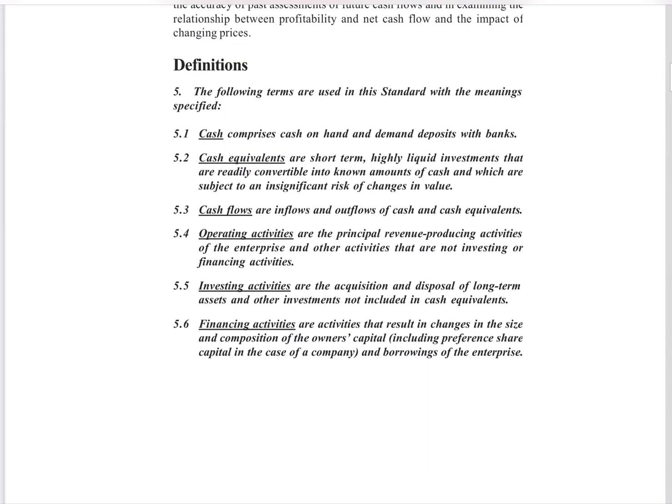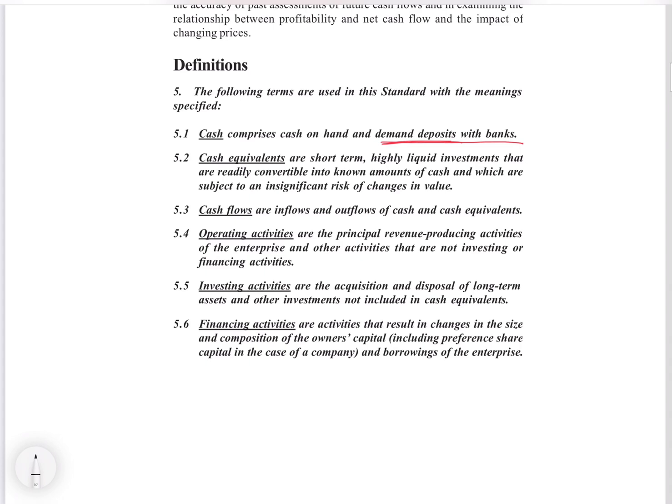Now the definitions. We come across the terms cash and cash equivalents. Cash is pure cash, whatever you have in hand, plus demand deposits with the bank.